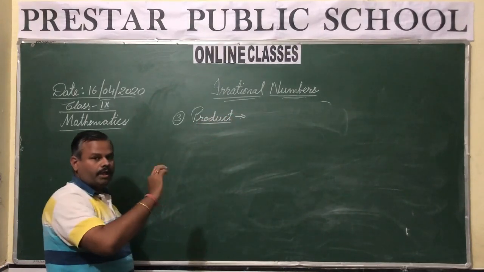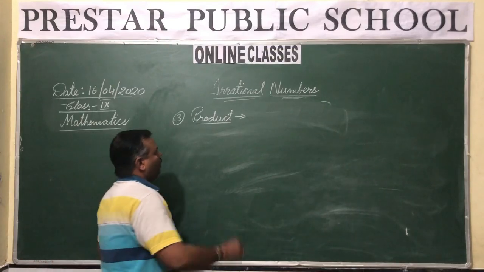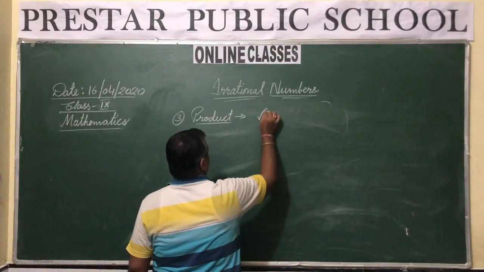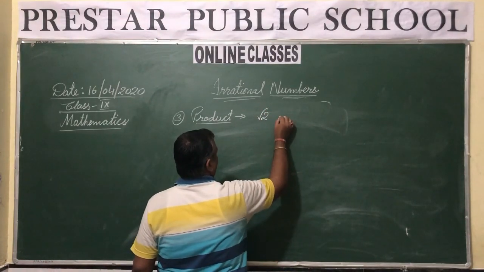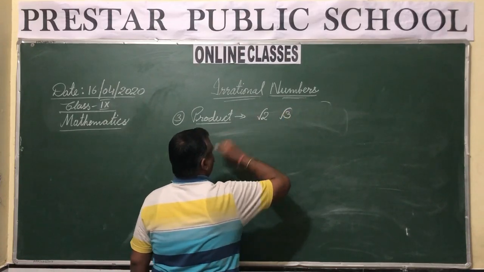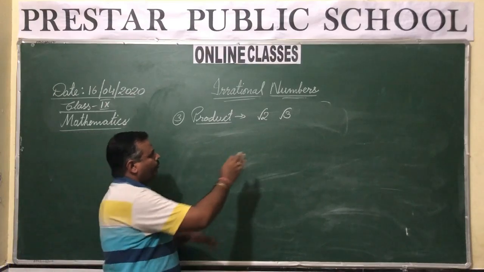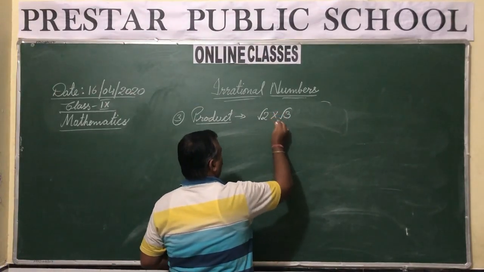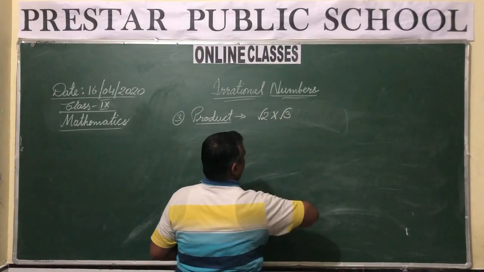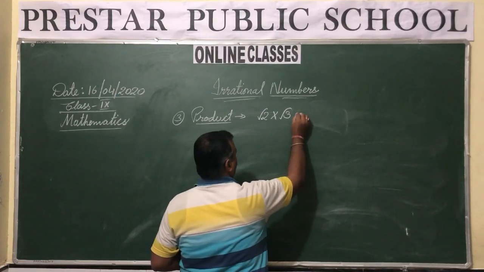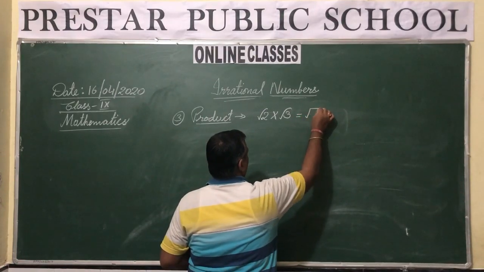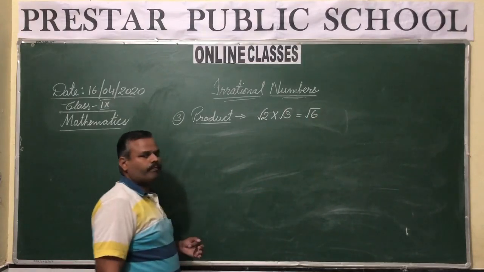product of two irrational numbers. Let's say we have the irrational numbers, say, under root 2 and on the other side you have under root 3. Now what about the product? Product means to multiply. Now if you are multiplying under root 2 and under root 3, what result do you get? It will be under root 6.